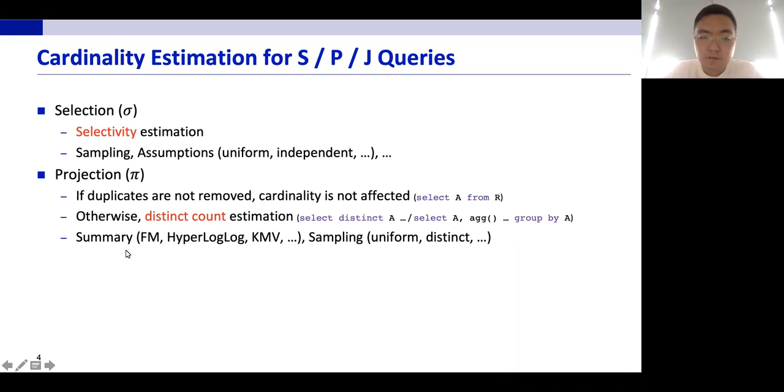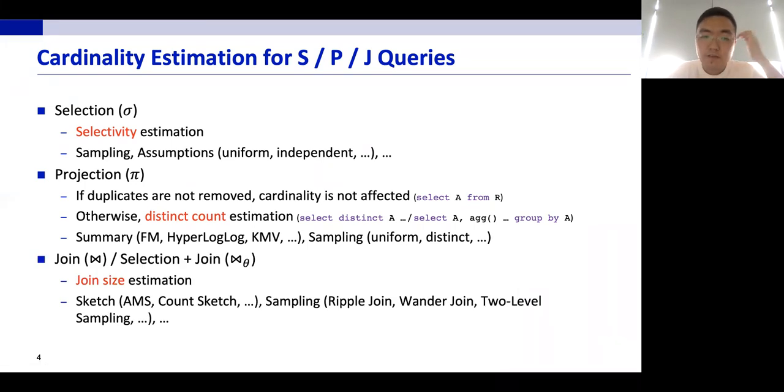For example, those based on summaries, including FM sketch, HyperLogLog, and K minimum values summary, and those based on sampling, including uniform sampling and distinct sampling. For joins, the join size estimation problem is also well studied. We have sketch-based techniques like AMS sketch and Count sketch. And also we have sampling-based techniques like ripple join, wander join, and two-level sampling, etc.